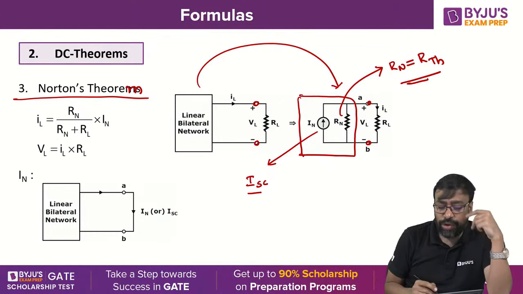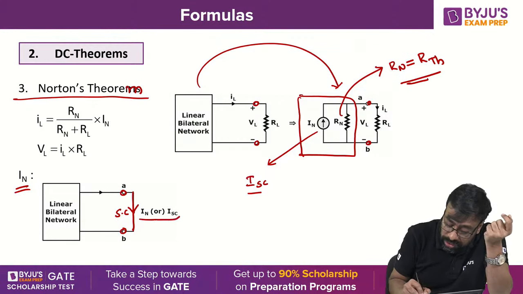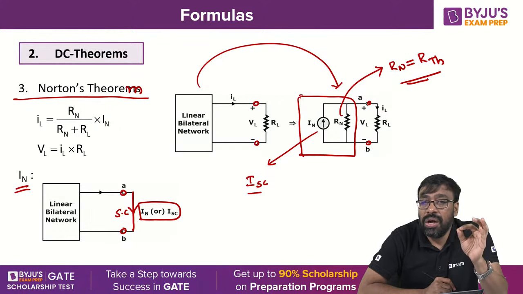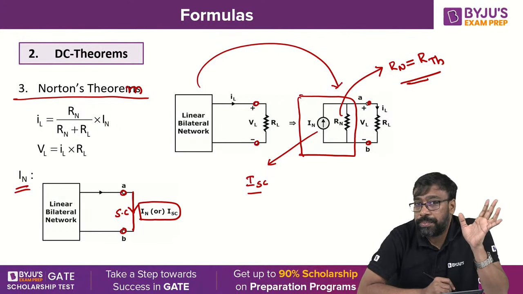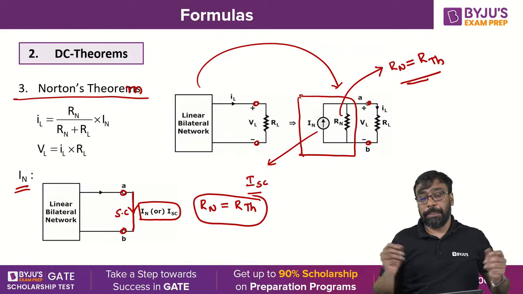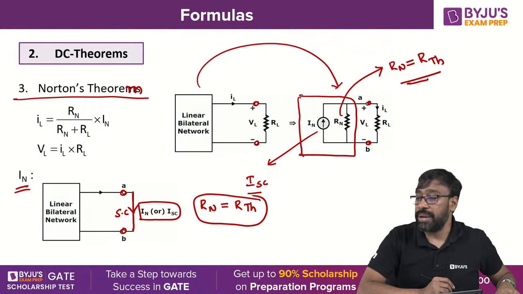Okay. Well, how do you find I Norton's or ISC? Replace the load by the short circuit and determine the current flowing through the short circuit. That is known as Norton's equivalent current or short circuit current. How do you find R Norton's? Same procedure as RTH, because both the values are the same.